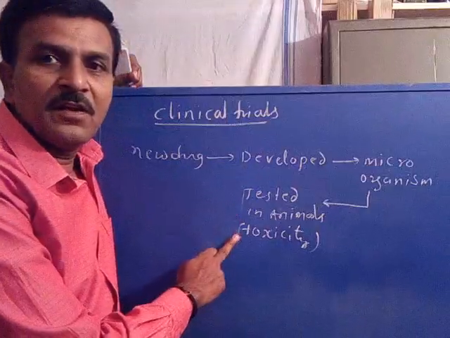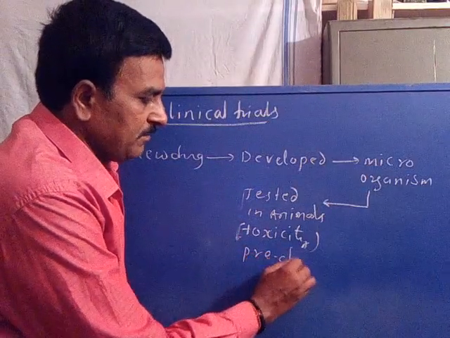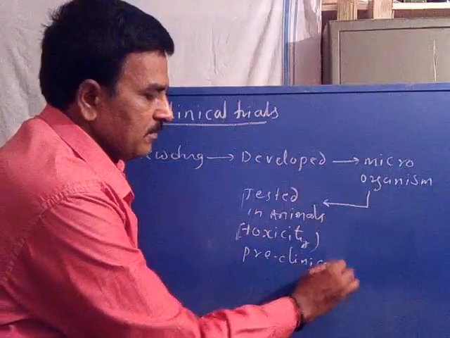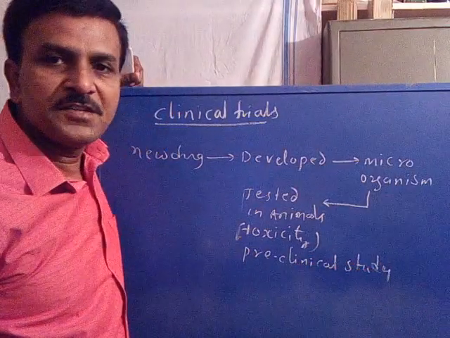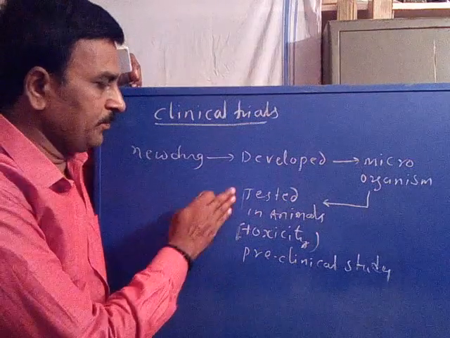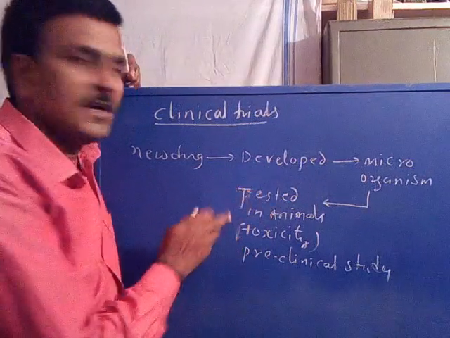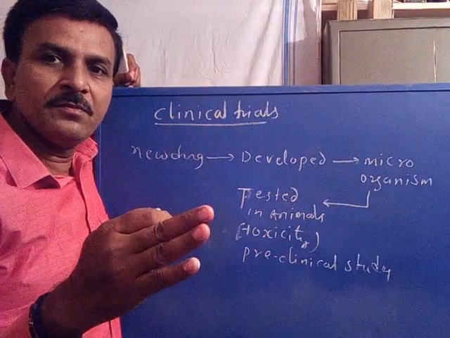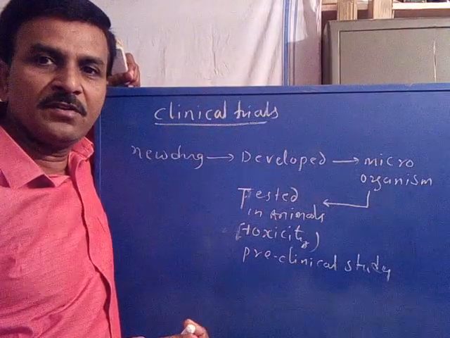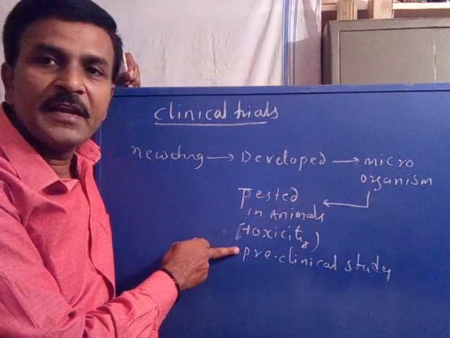This study is called a preclinical study. Now, the drug is tested in the animal body in different phases to evaluate its toxicity, which is called a preclinical study.